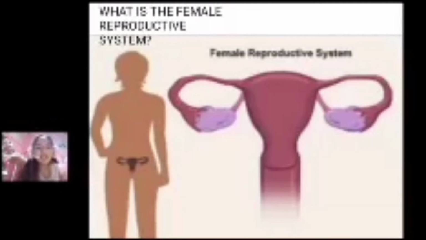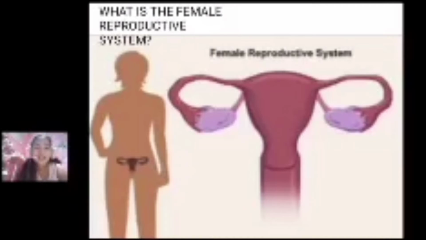The female reproductive system is designed to carry out several functions. First, it produces the female egg necessary for reproduction, called the ova or oocytes. The system is designed to transport the ova to the site of fertilization. The fertilization of an egg by a sperm normally occurs in the fallopian tube. The next step for the fertilized egg is to implant into the walls of the uterus, beginning the initial stages of pregnancy. So that is the female reproductive system.